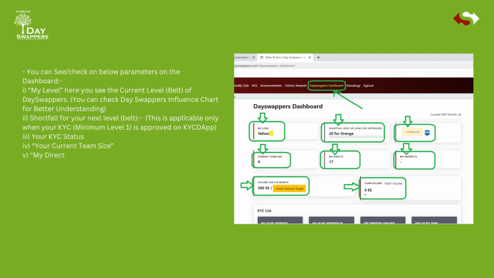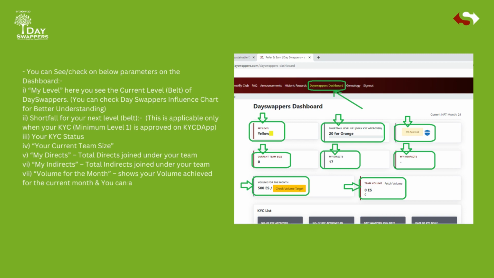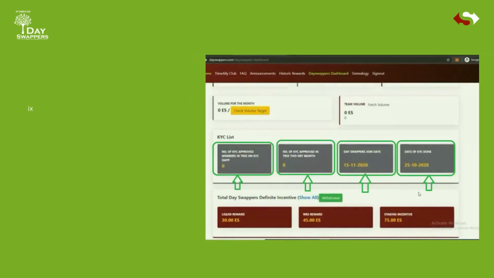Third, your KYC status. Fourth, your current team size. Fifth, my directs, total directs joined under your team. Sixth, my indirects, total indirects joined under your team. Seventh, volume for the month, shows your volume achieved for the current month, and you can also check here your volume target. Eighth, team volume. You can check your total team volume done by clicking on the fetch volume link.